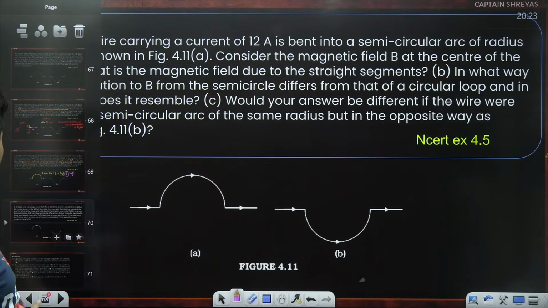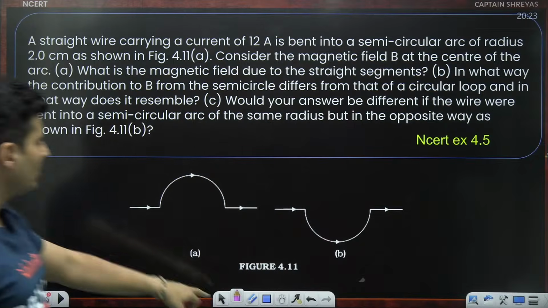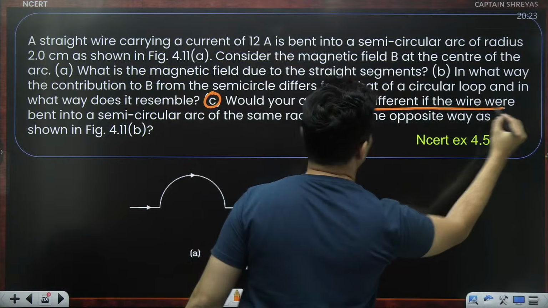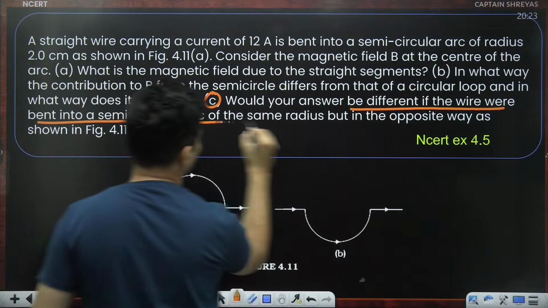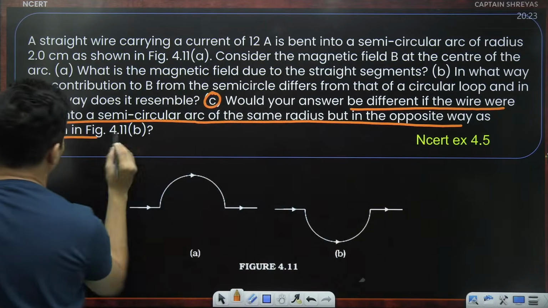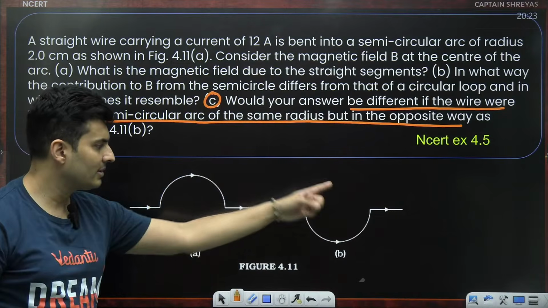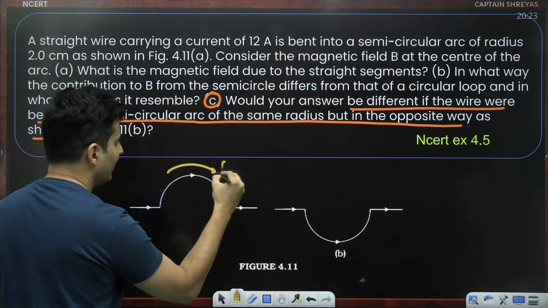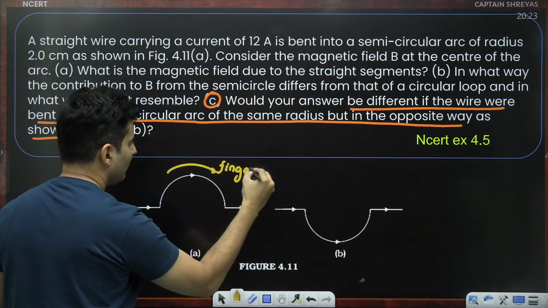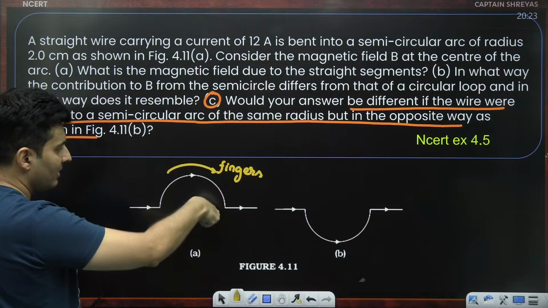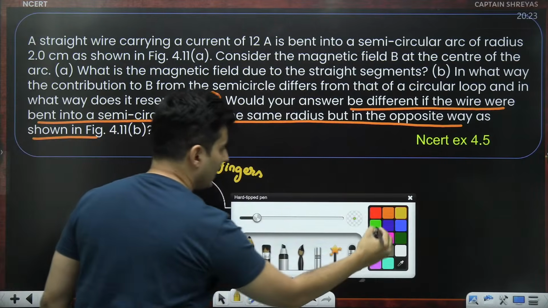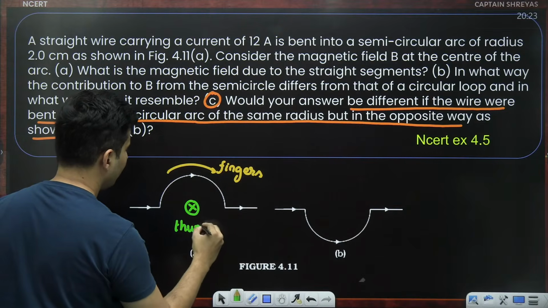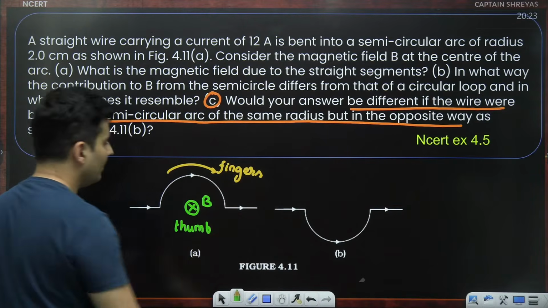Now let's come to the third part. Would your answer be different if the wire were bent into a semicircle of same radius in the opposite way as shown? This versus this. Well, here, if you curl your fingers like this of your right hand, the thumb goes inside. That means the magnetic field was in the direction of that thumb. So that is how the field will be.